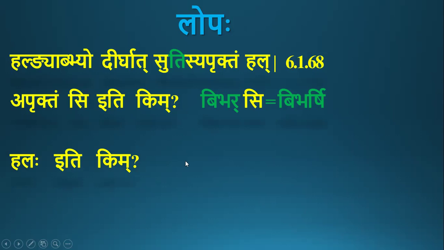Alaha iti kim? Apataha in lang lakara. Madhyama purusha ekavachana form of pat dhatu. Apatas. Here sakara is aprukta, but the letter before that is not hal. So the sakara is not deleted and it gets converted to visarga. So the form is apataha.